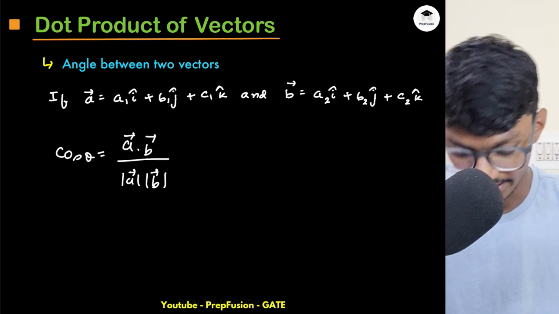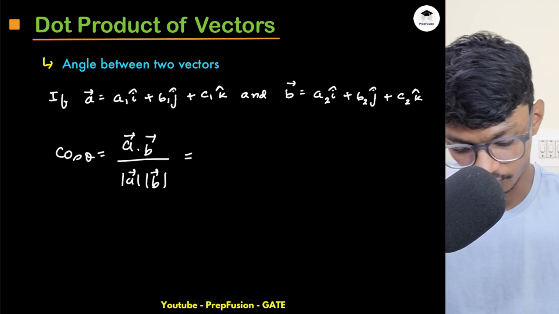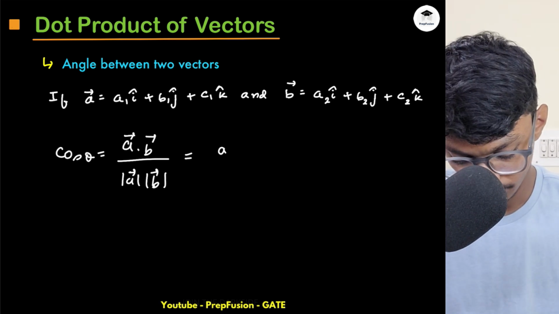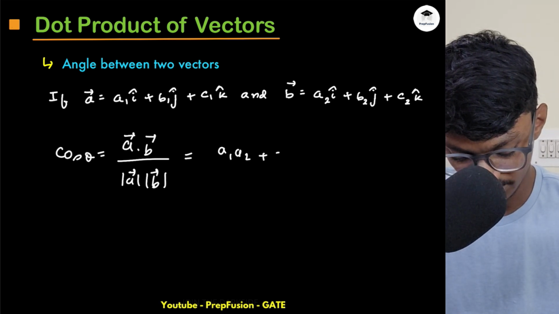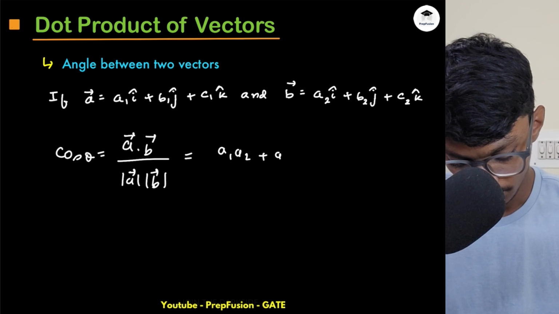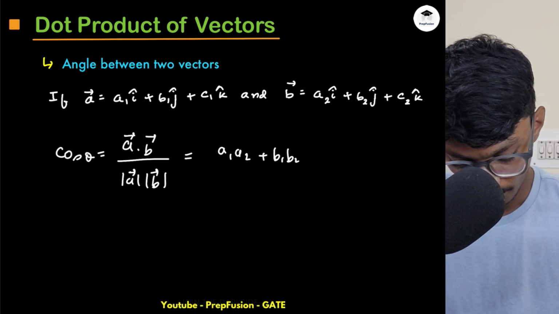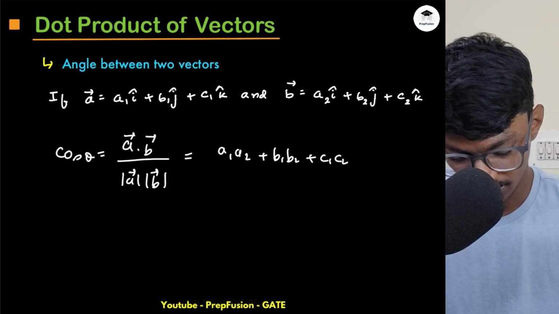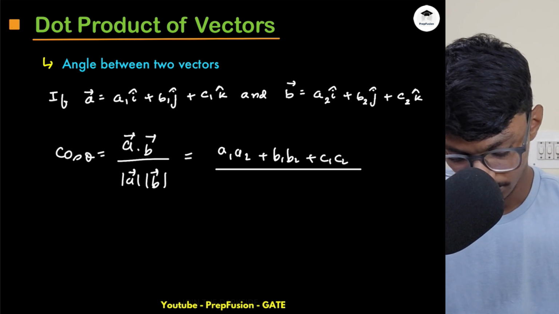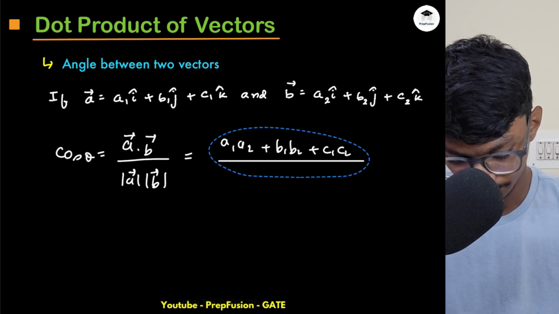So basically this I can simplify, but you don't have to remember this expansion. It is a mess: A1 A2 plus B1 B2 plus C1 C2.